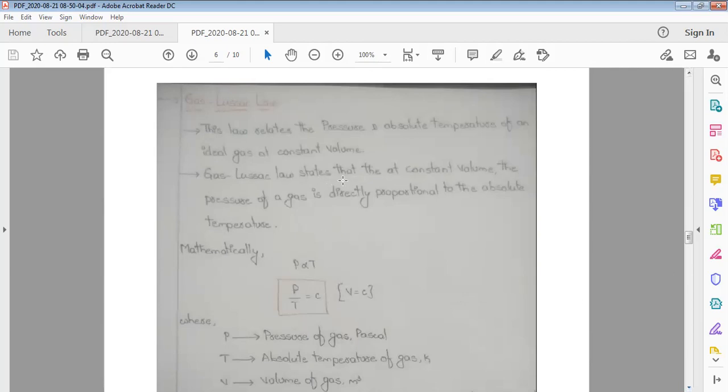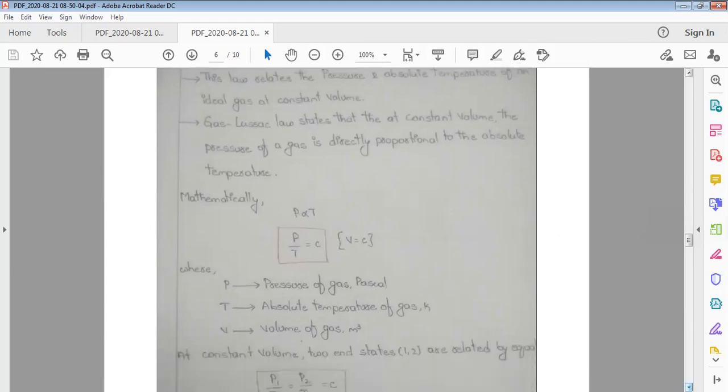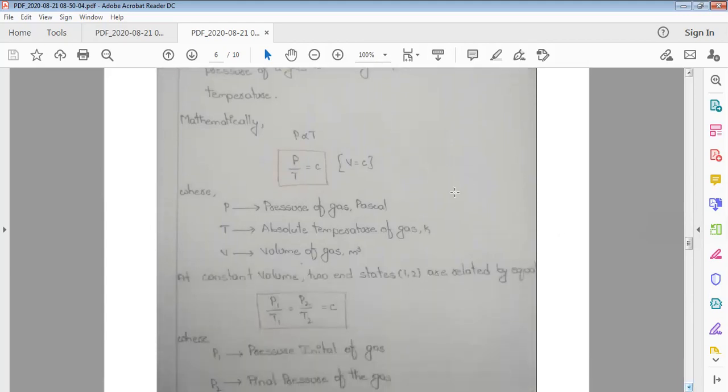So Gay-Lussac's law states that at a constant volume, the pressure of a gas is directly proportional to the absolute temperature. What is the relation between the pressure and temperature? If the temperature of a gas increases, the pressure also increases. Mathematically it is represented by P is directly proportional to T. So P by T is equal to a constant when volume remains constant. Here P represents the pressure of a gas, T represents the absolute temperature, and V represents the volume of the gas.